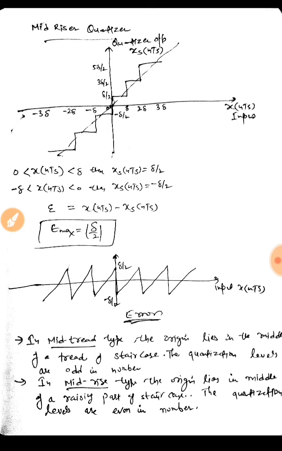So this is all about quantization, how we can convert a discrete signal into digital or binary form, the zeros and ones, in pulse code modulation.